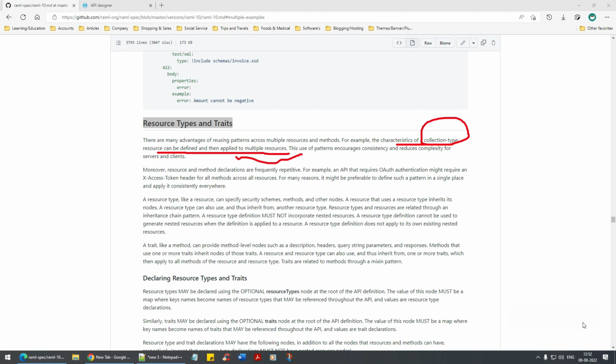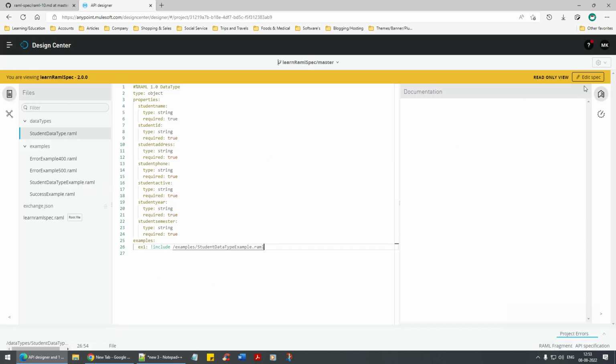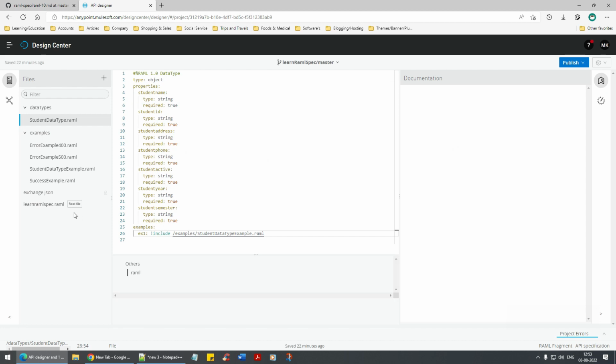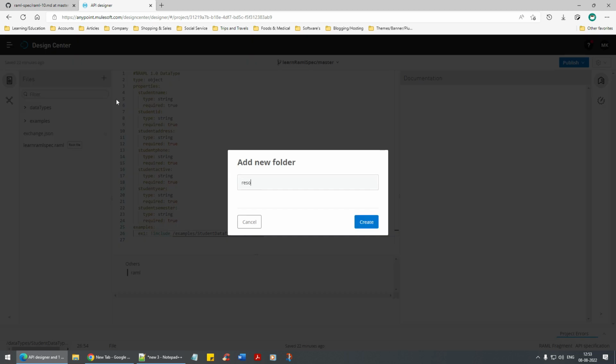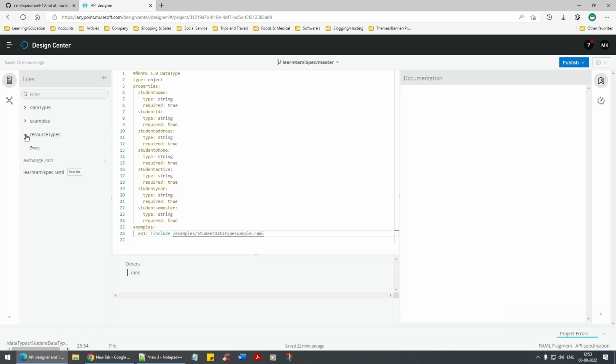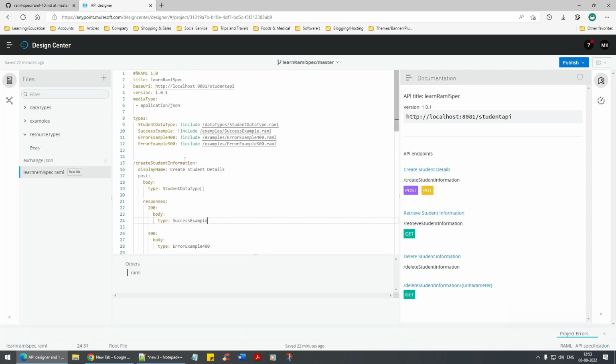Okay, so let's do one thing. Let's try to see how we can improvise this better again. So we'll go back here. First, we'll create a resource type folder. We'll say resource types. Awesome, we're done with resource types. Now, what else can we do here? What else can be done?